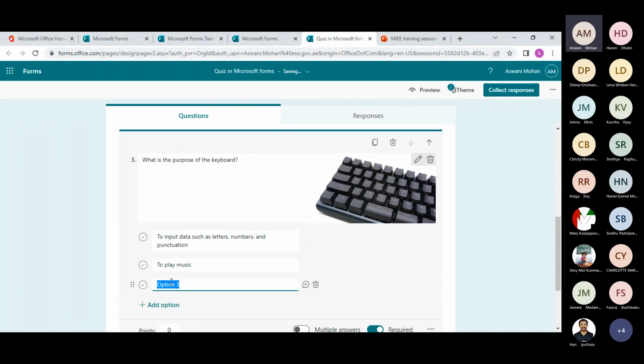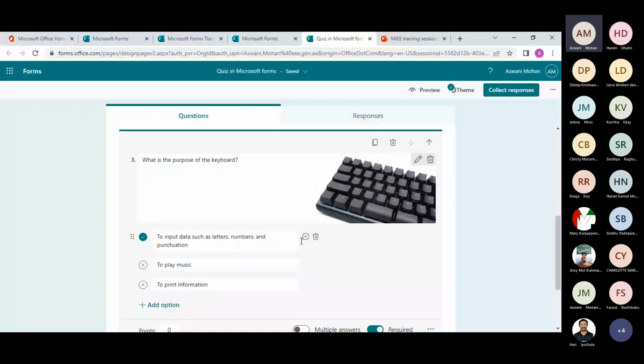And the third option. Since this is a quiz, you can choose a right answer. The right answer for this question is to input data such as letter, number, and punctuation. And also, as we discussed earlier in the difference between forms and quizzes, in a quiz you can actually add feedback for the answers they choose, to support their answer.